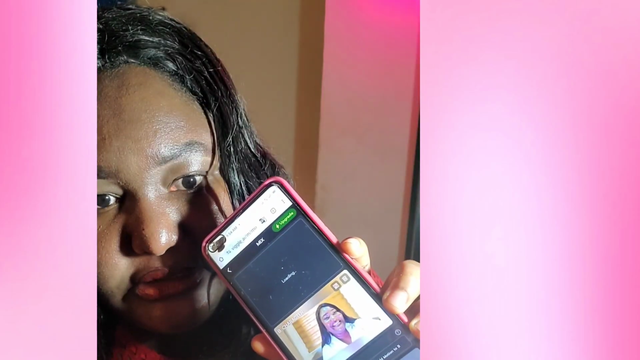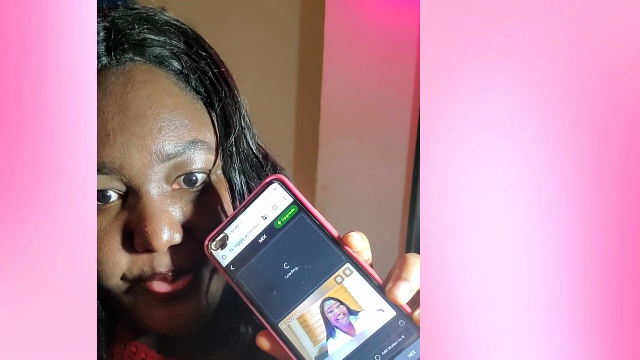Good job. So you see it's loading. You can see that it is loading. Can you see it's loading?